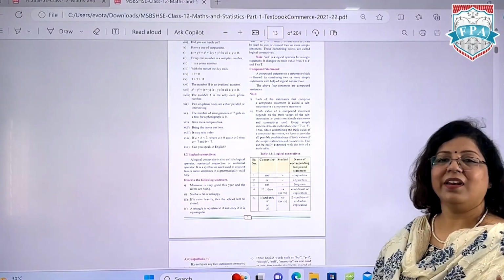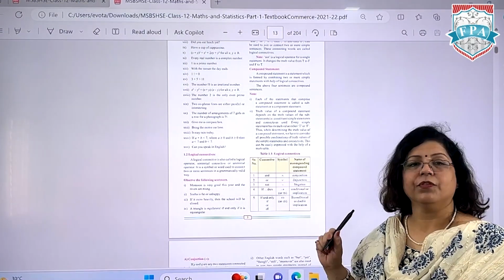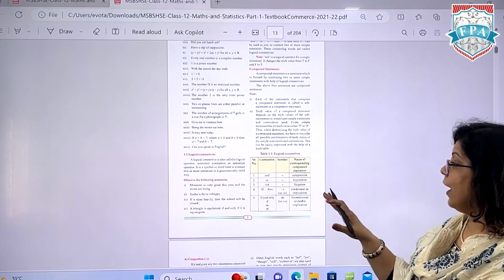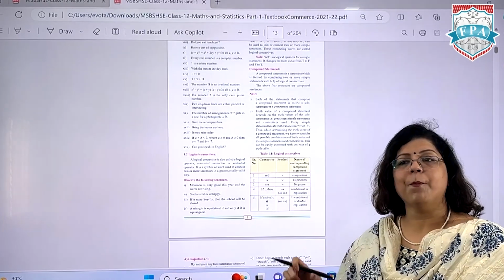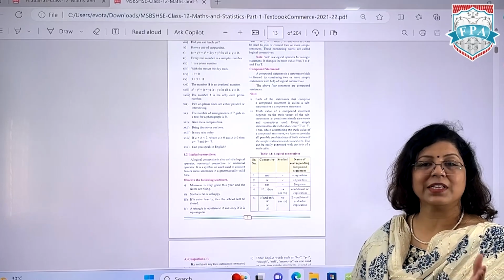Now we have just one last one, "if and only if". For "if and only if" connective, it is a biconditional क्योंकि दोनों साइड से connection चाहिए.